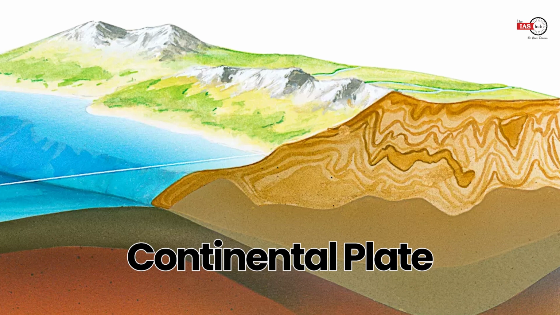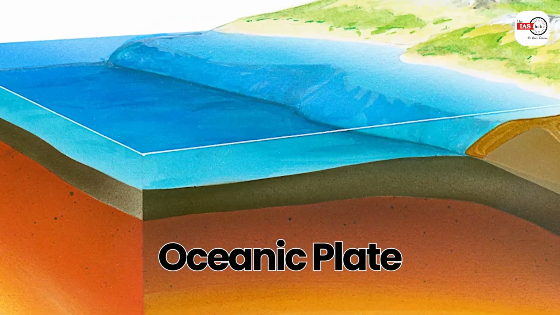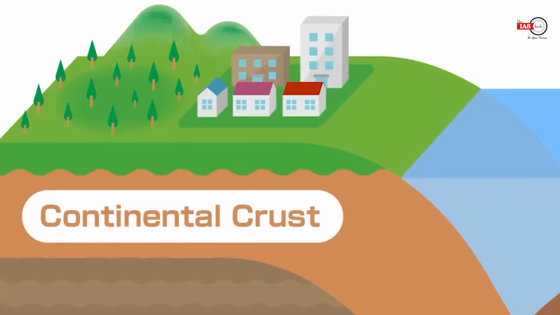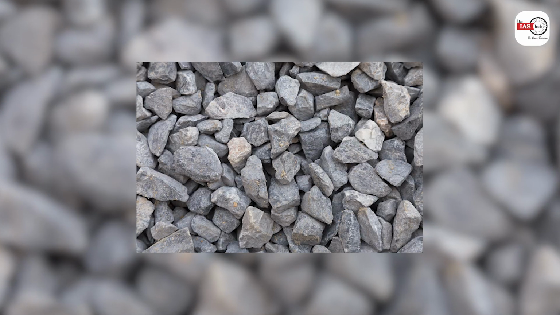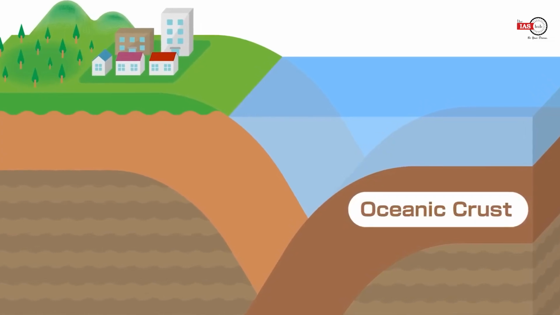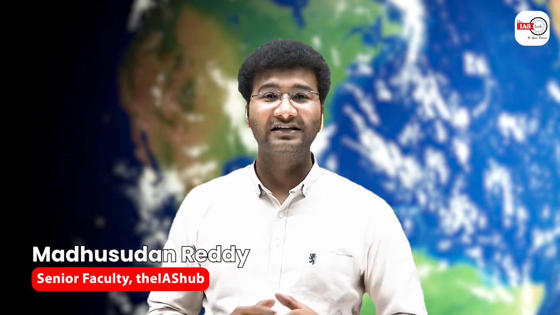वैसे ये plates दो तरह के होते हैं. One is a continental plate, the other is an oceanic plate. Your continental plate is dominantly made of granitic material, and the oceanic plate is dominantly made of basalt. The density of the oceanic plate is more and the density of the continental plate is less. And all of these plates are actually floating over the asthenosphere.